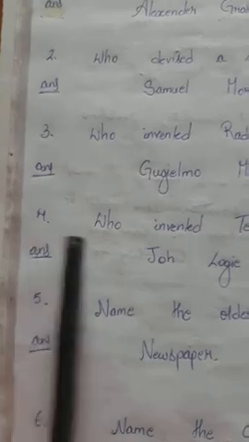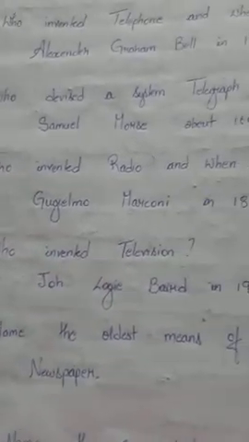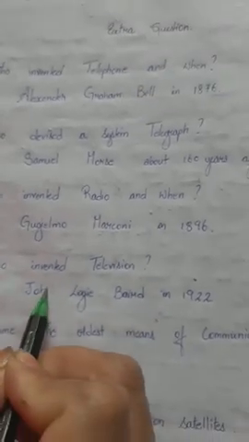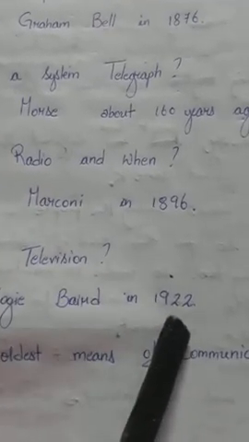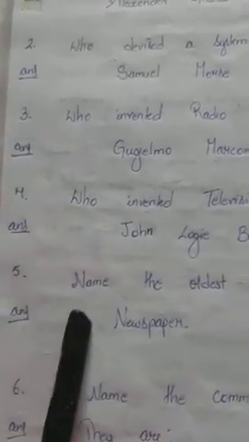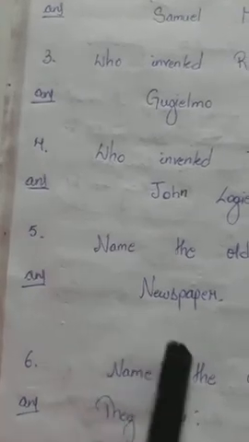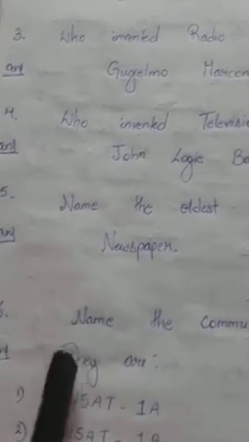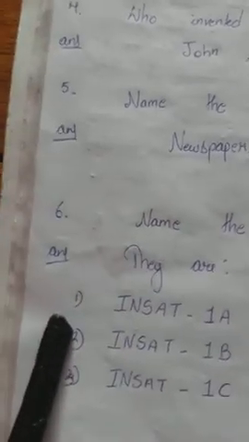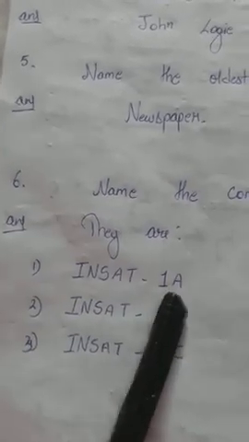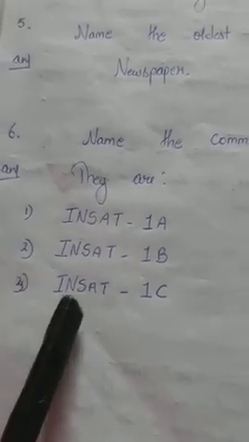Number 4. Who invented television? That is John Logie Baird in 1922. Number 5. Name the oldest means of communication. The answer is newspaper. Number 6. Name the communication satellites. They are, number 1, INSAT 1A, 2, INSAT 1B, 3, INSAT 1C.